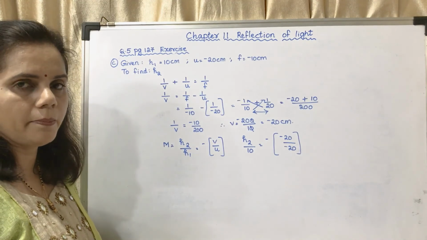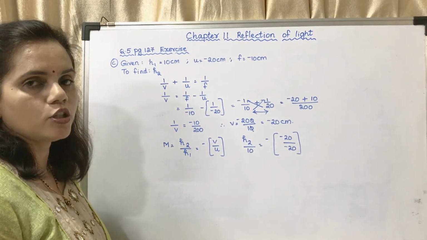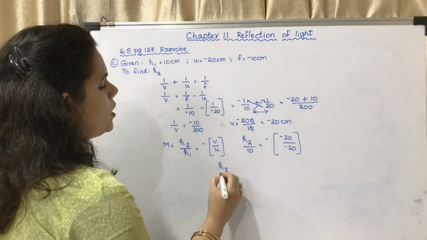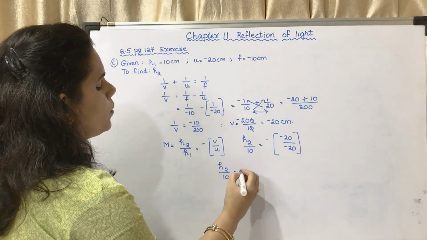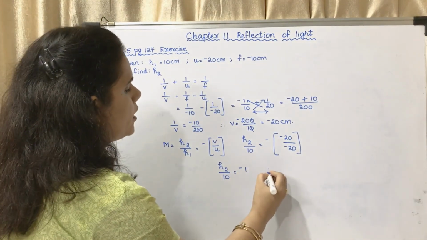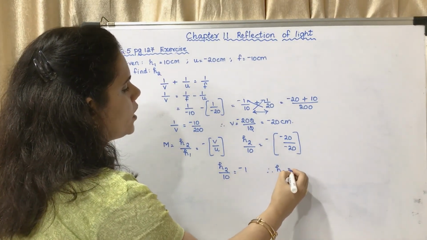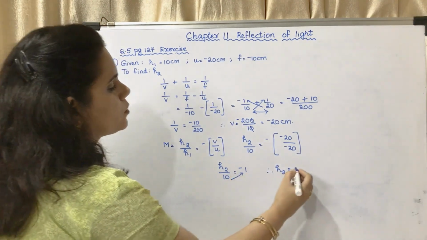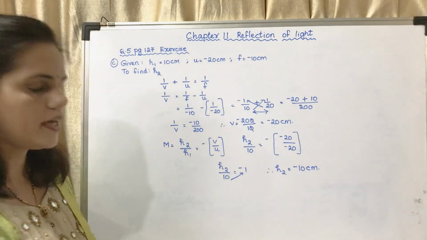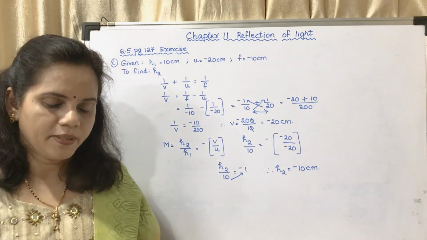Minus minus will become plus, and 20 upon 20 will be 1. So we'll get h2 upon 10 is equal to minus 1. Therefore, h2 will be equal to 10 into minus 1, that is equal to minus 10 centimeter.